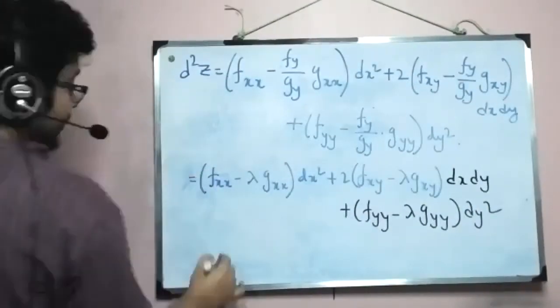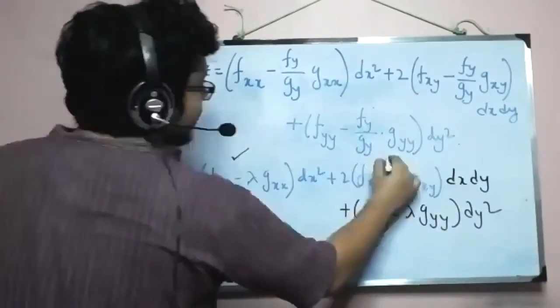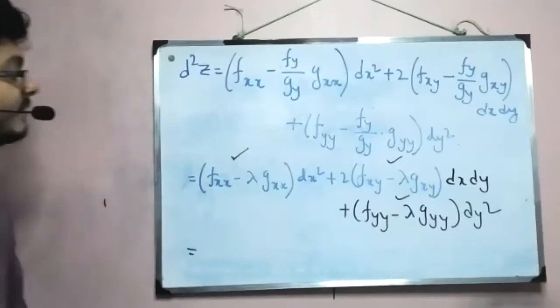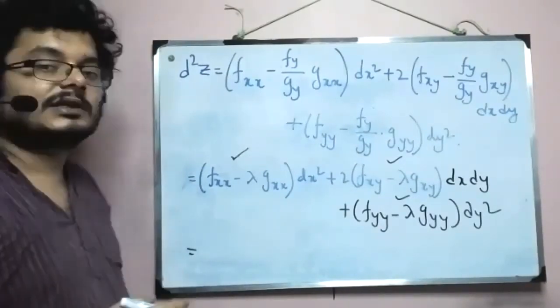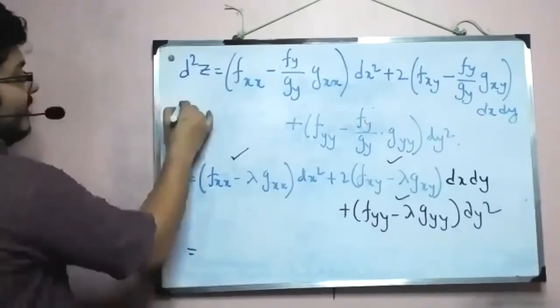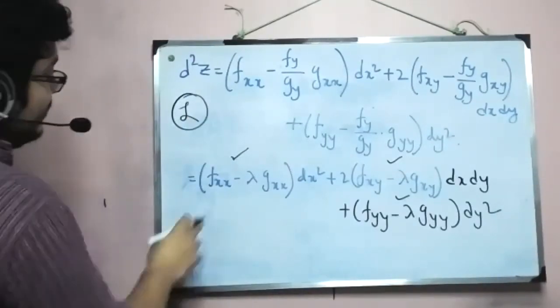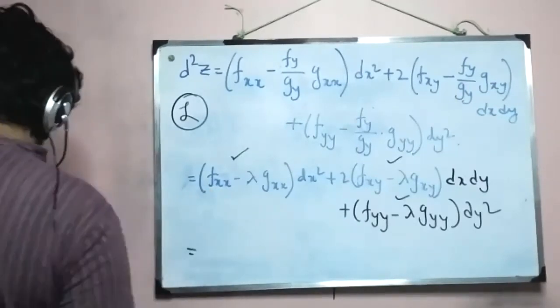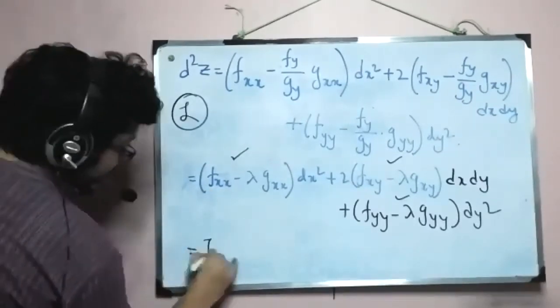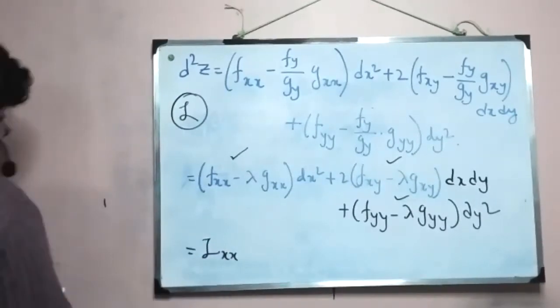And these three expressions are directly coming from differentiating the first order conditions of the Lagrangian function. So this is script L, once again script Lx differentiated by x.